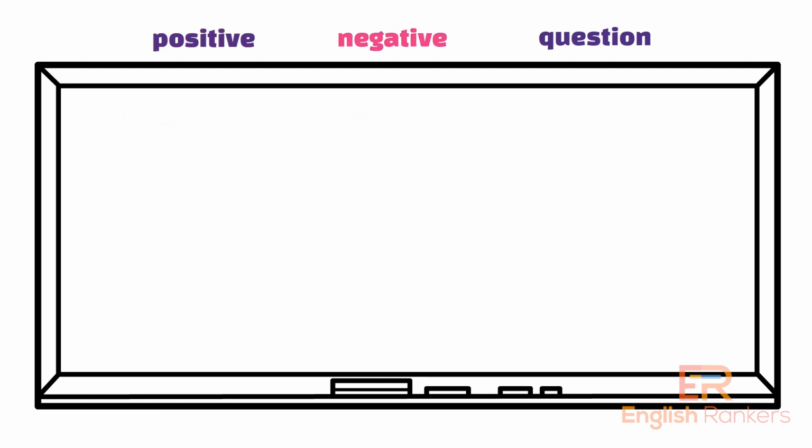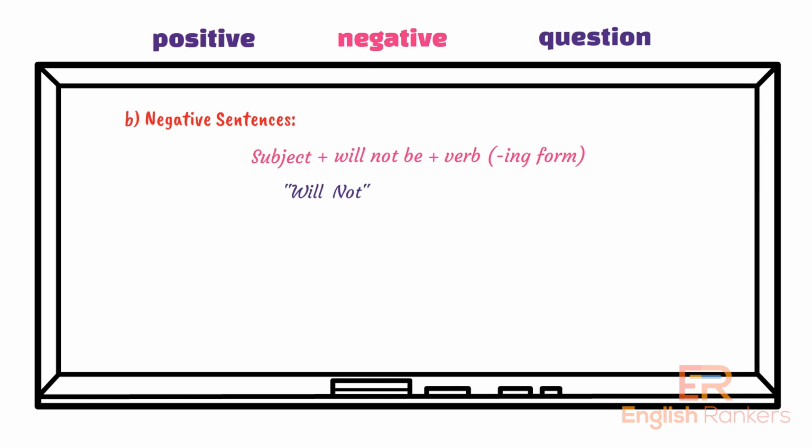B. Negative sentences. The structure of negative sentences. Subject plus will not be plus verb in ing form. To make a negative future continuous sentence, we use one of the auxiliary verbs will and not. The second auxiliary verb, be, stays with the main verb.